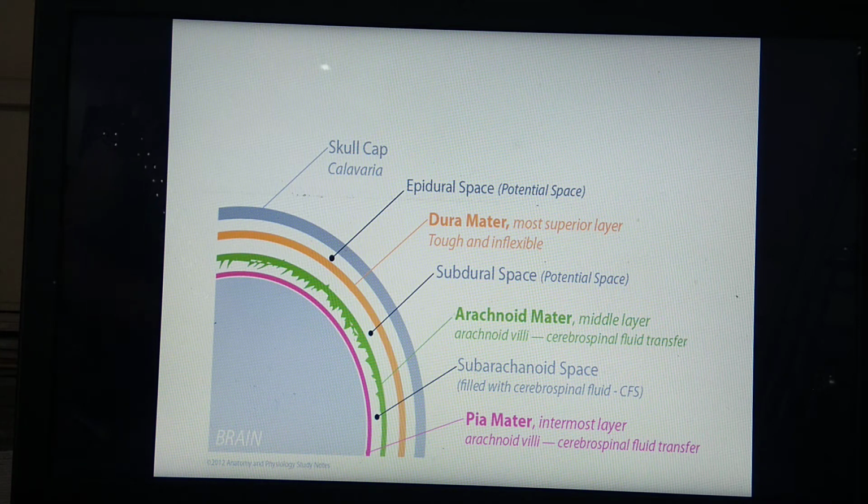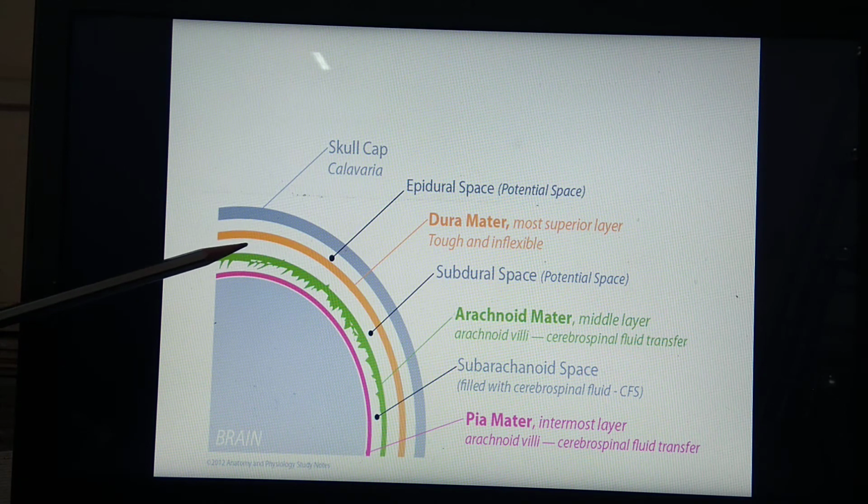So there are three meninges, and in between them two cavities, called subdural and subarachnoidal. Remember that below the dura mater the cavity is subdural, and below the arachnoid layer the cavity is subarachnoidal. These cavities are filled with a fluid called cerebrospinal fluid. What is the importance of this cerebrospinal fluid and these meninges?